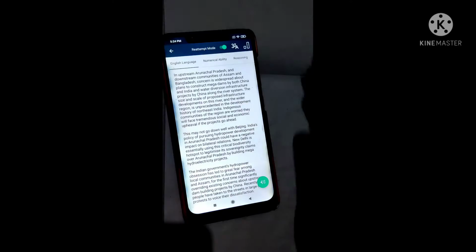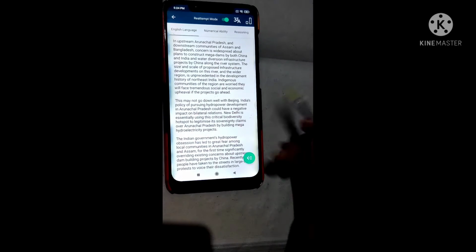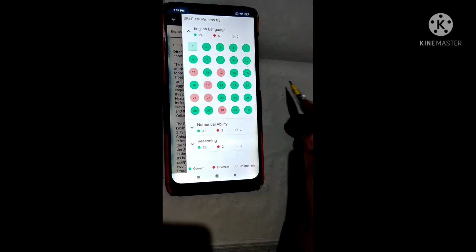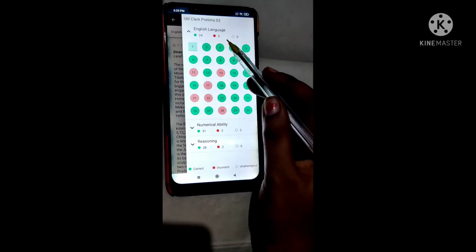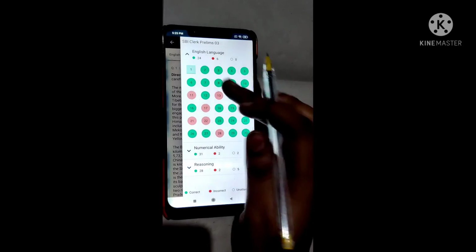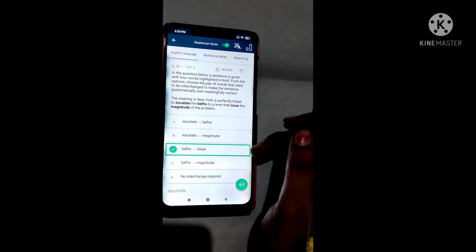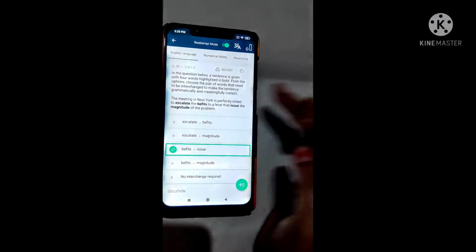So today we will see the analysis of all the 3 sections, guys. The first one was the English language section. In this section I attempted all 30 questions, but 24 are correct and 6 are incorrect. So let's see each and every question analysis from the last onwards.